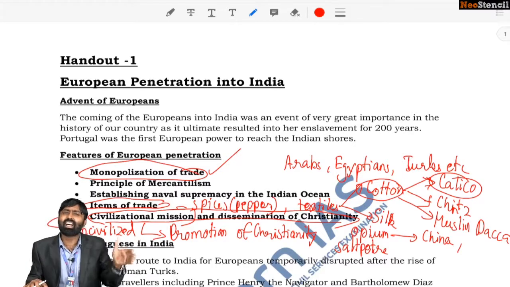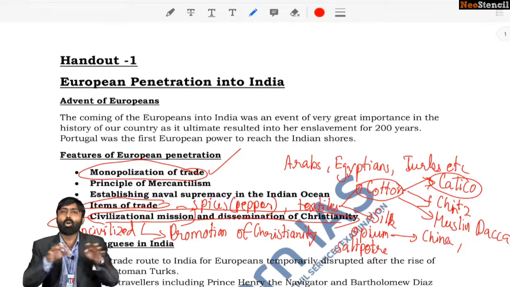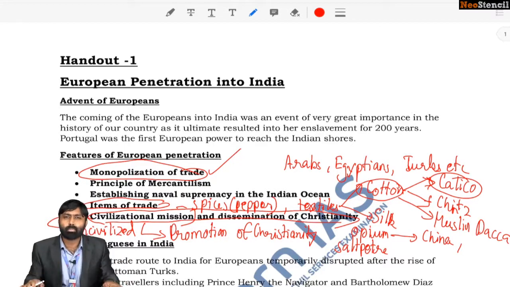Okay, a very bizarre explanation attributed to colonial exploitation. Dissemination of Christianity, I've already mentioned that. So the Portuguese literally tried proselytizing Christianity in the country, undertaking Christian conversions and disseminating the religion. That is what happened there.